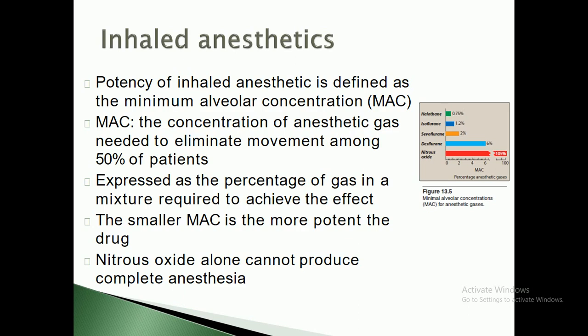As I have already discussed, whenever you exceed or increase the concentration of the drug, its adverse drug reactions will definitely increase. So in order to minimize the chances of toxicity, you will have to adjust the dose. So the smaller the minimum alveolar concentration, the more potent the drug.